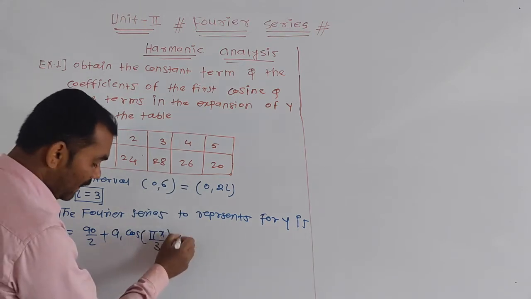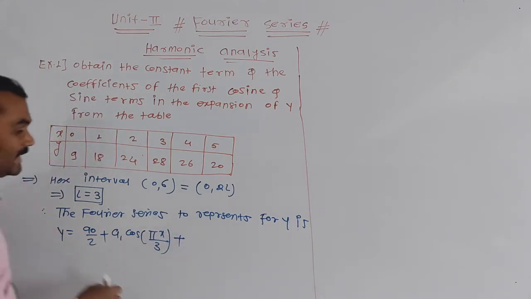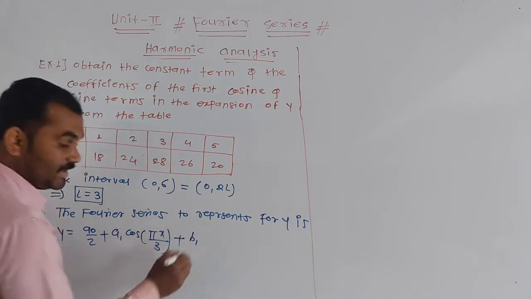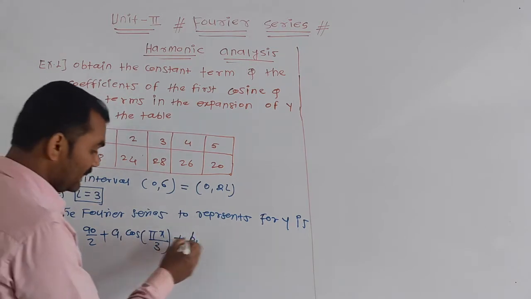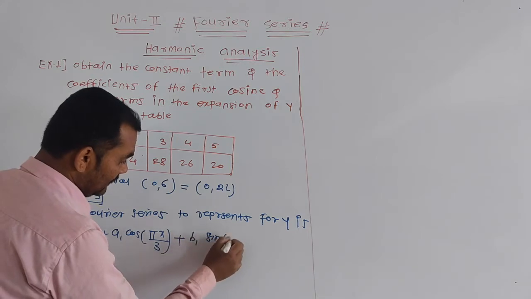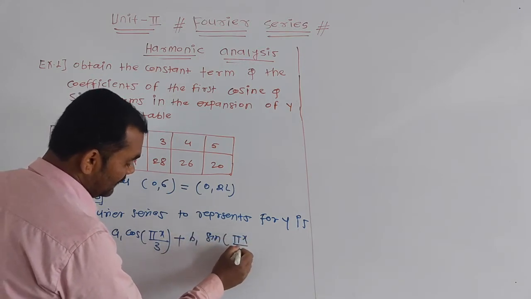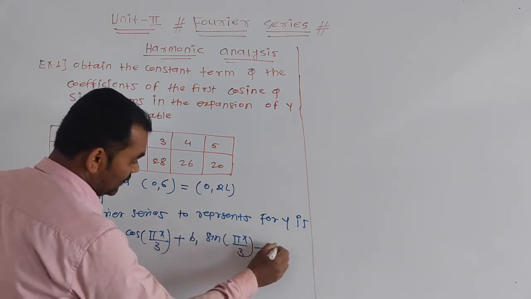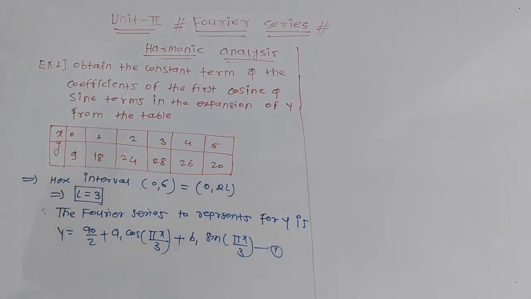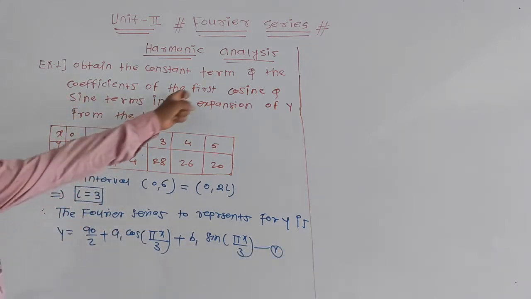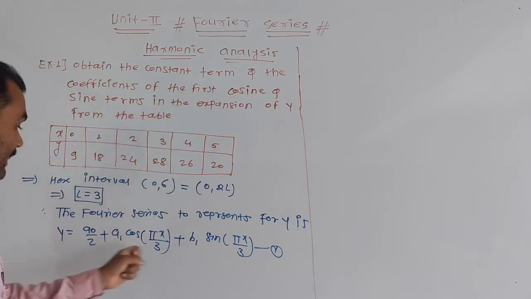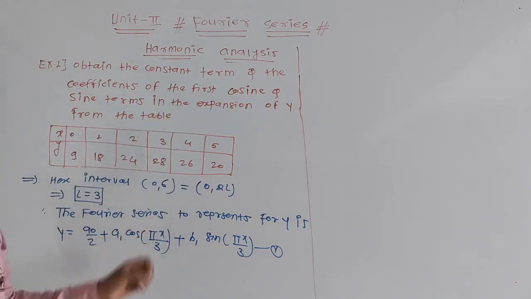Plus we also have to find the first coefficient of sine, that is b1. Put n is equal to 1 in bn: sin pi x divided by l, where l is 3. This is your equation first. Here we have to find both the first coefficient of cos, that is a1 cos pi x, because n is 1, and also the sin, where n is 1.